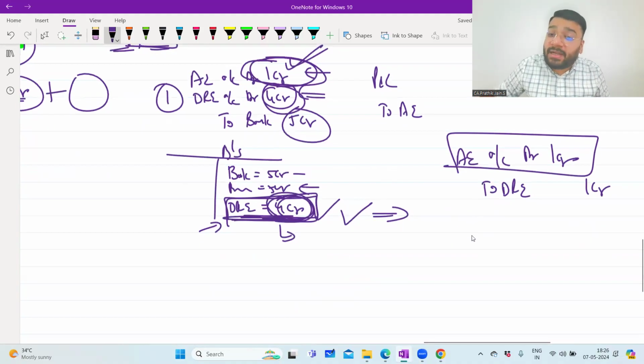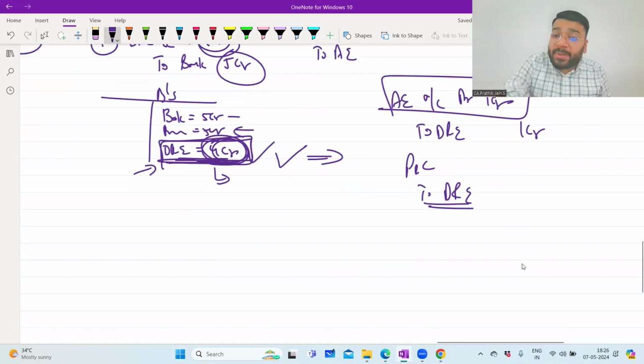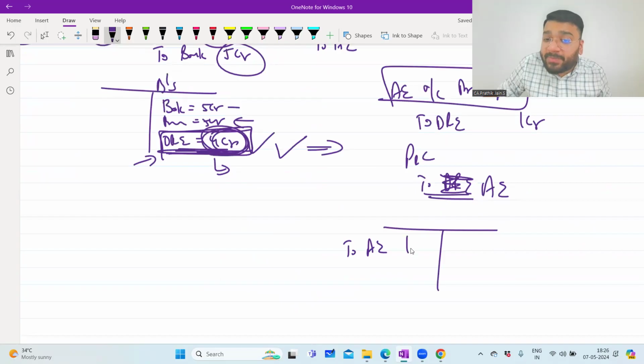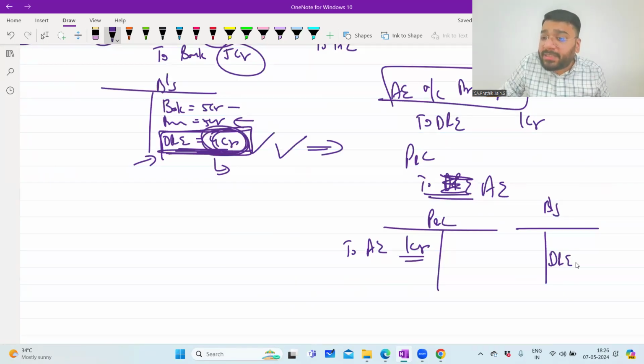So what is my transfer entry? P&L account debit to deferred revenue expenditure. So what will happen in the P&L? In the P&L, not deferred revenue, but advertisement expenses. So 1 crore of advertisement expenses will sit in that second year's P&L, and in the balance sheet on the asset side, deferred revenue expenditure from 4 crore minus 1 crore becomes 3 crore.